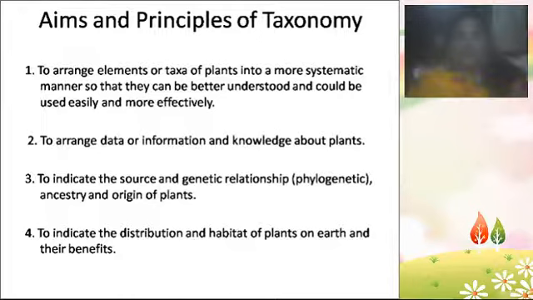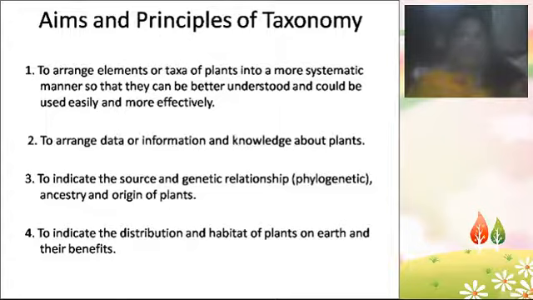After the collection of all the plant information, we arrange all that data, information and knowledge about the plants systematically. That is also an aim of taxonomy. It is not only about gaining knowledge of the plants, but that knowledge is to be transferred to the next generation for thousands of years. So that knowledge should be stored systematically. That is also the aim of taxonomy.